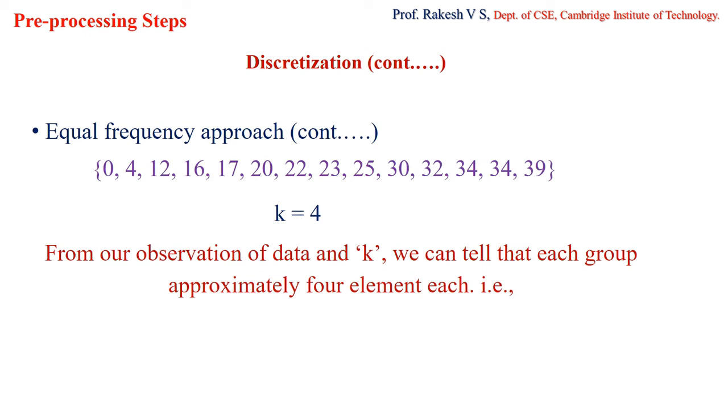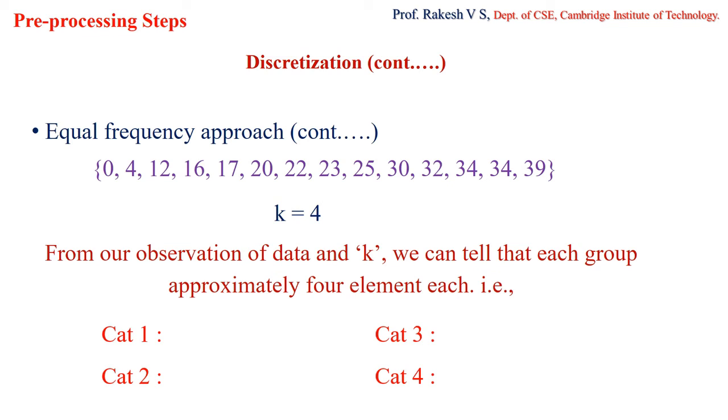So here k is 4. Since there are how many elements? 2, 4, 6, 8, 10, 12, 14, right? 14 elements are there, and these 14 elements are to be placed in 4 intervals, and each interval should have approximately equal number of elements, which means that each group will have approximately 4 elements. Any one group might have only 2 elements.